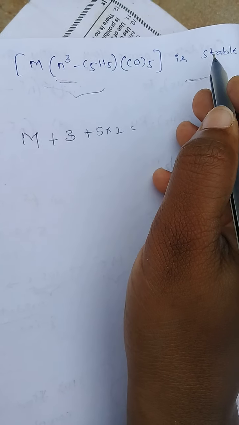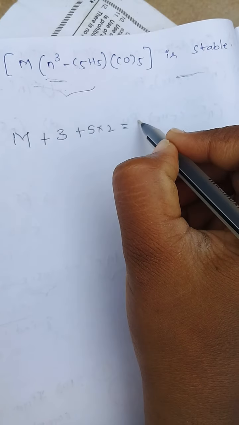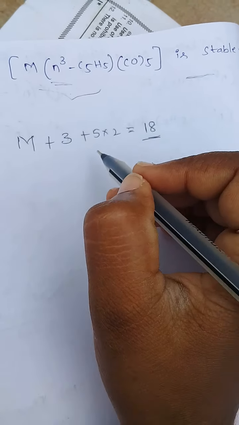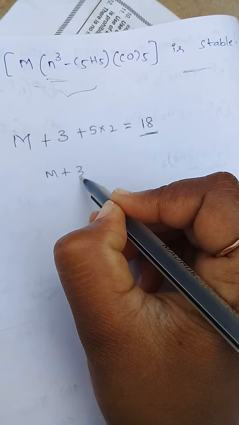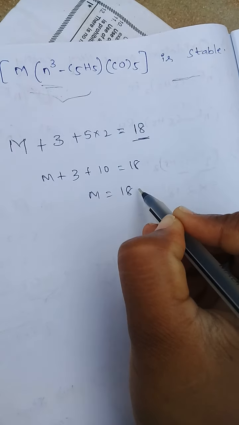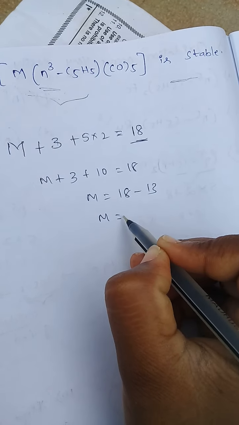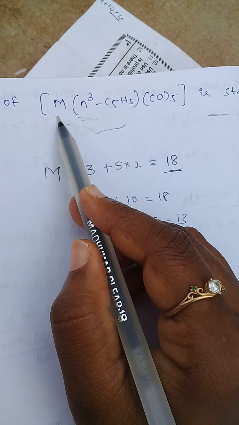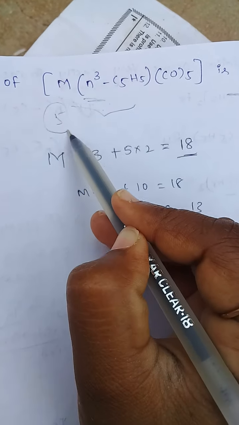This complex is stable, which means it obeys 18 electrons, so we take it equal to 18. M plus 3 plus 10, M equals 18 minus 13, so M is equal to 5. So the metal has 5 valence electrons.